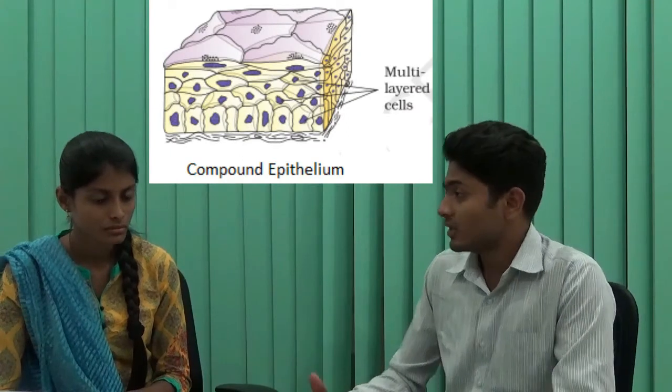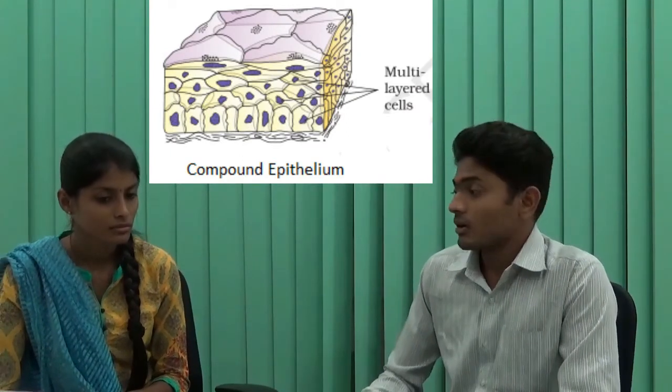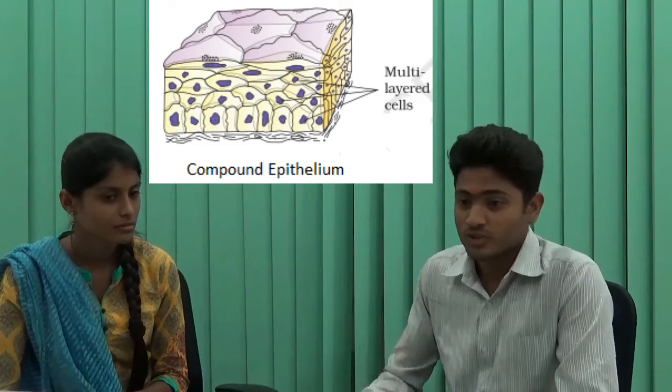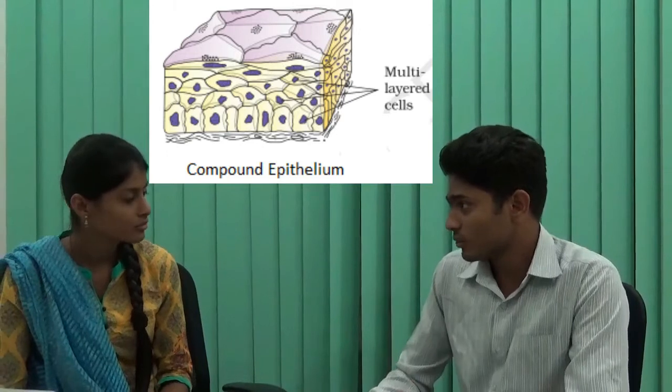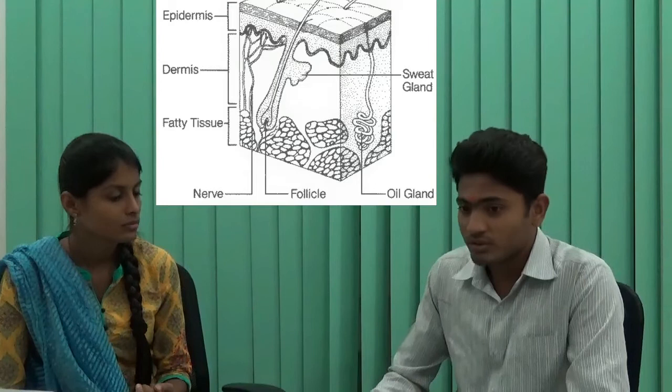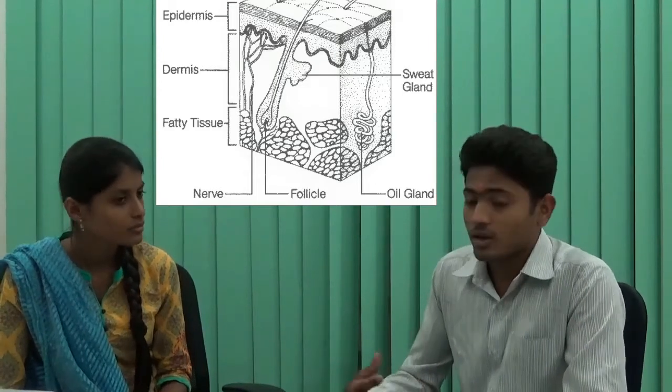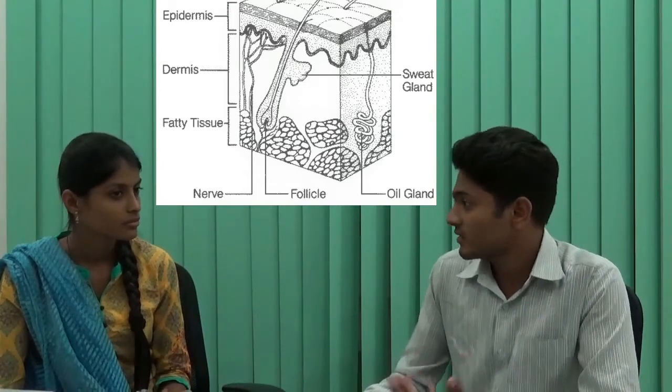So coming to the compound epithelium, it is multi-layered and it has a limited role in secretion and absorption. So it provides protection against chemical and mechanical stresses in the body. It covers the dry surface of skin, the moist surface of the buccal cavity, and the inner lining of the ducts of salivary glands.